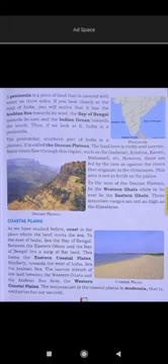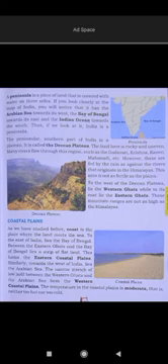Okay, then the coastal plains. As we have studied before about the coast, the place where the land meets the sea is the coast. To the east of India lies the Bay of Bengal, and between the Eastern Ghat and the Bay of Bengal there is a strip of flat land which forms the eastern coastal plains.